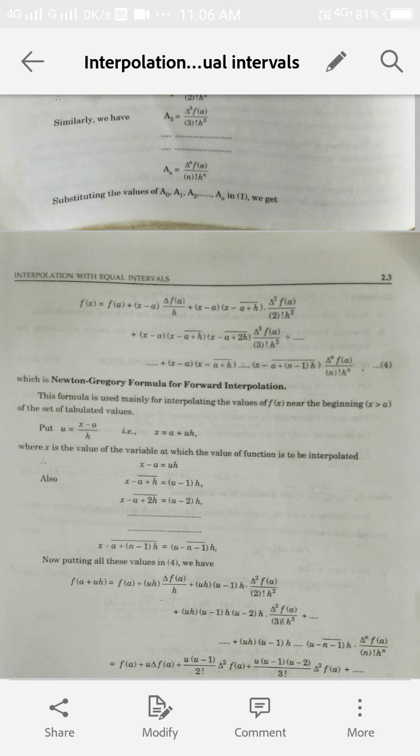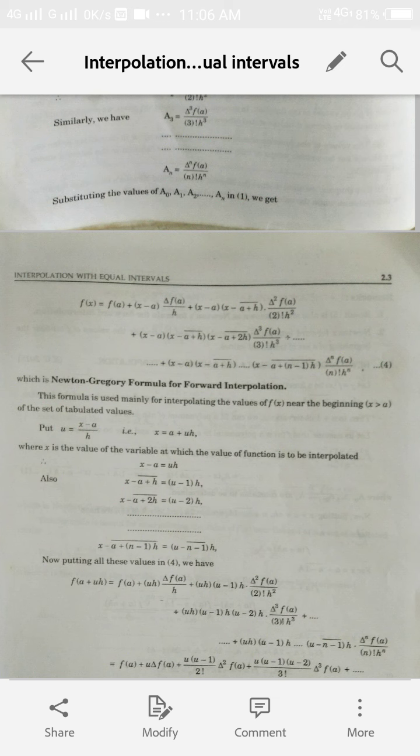But this is more complicated. So to simplify this equation much more, we put u is equal to x minus a upon h. From here we get the value of x as a plus uh. Now x minus a becomes uh. Again we find the value of x minus a minus h, x minus a minus 2h and x minus a minus n minus 1 h in terms of u and h.